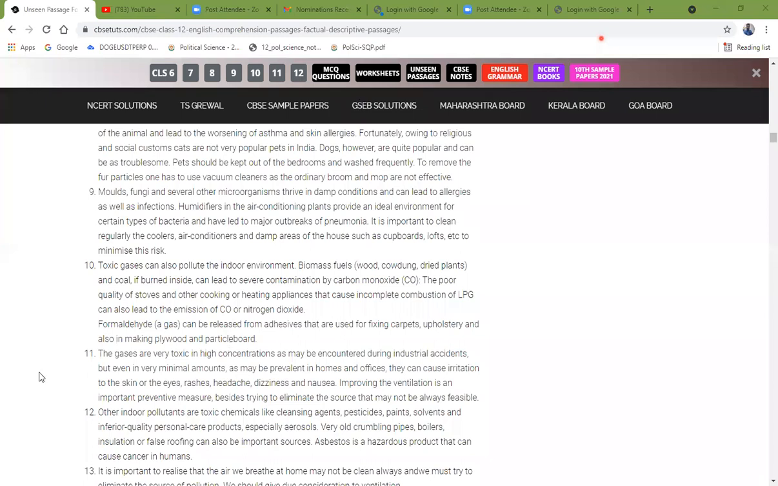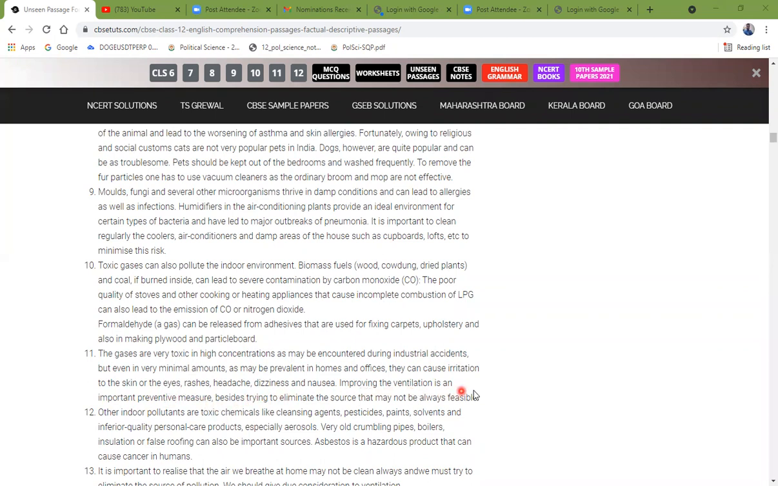Gases are very toxic in high concentration, as may be encountered during industrial accidents, but are also present in very minimal amounts, as may be prevalent in homes and offices. They can cause irritation to the skin or eyes, rashes, headache, dizziness, and nausea. Improving the ventilation is an important preventive measure.